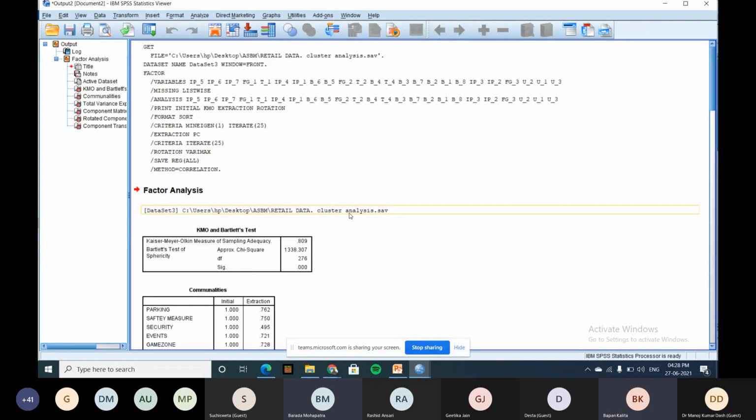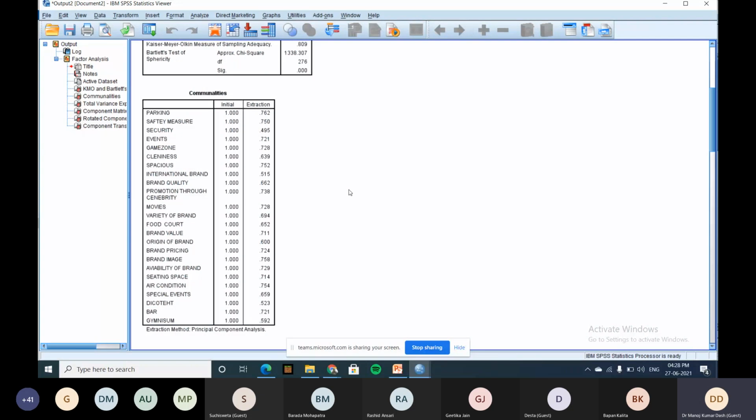We will explain the factor analysis tomorrow. One thing we can do, sir: you do the factor analysis, and give me half an hour, 30 to 40 minutes. Then once it's done, I will go by the clustering. Then it will be good for them.